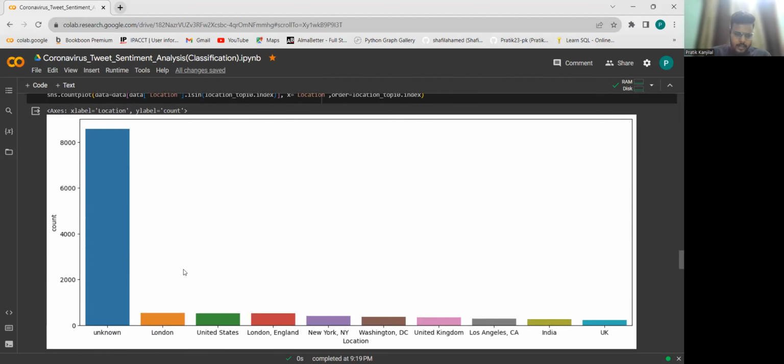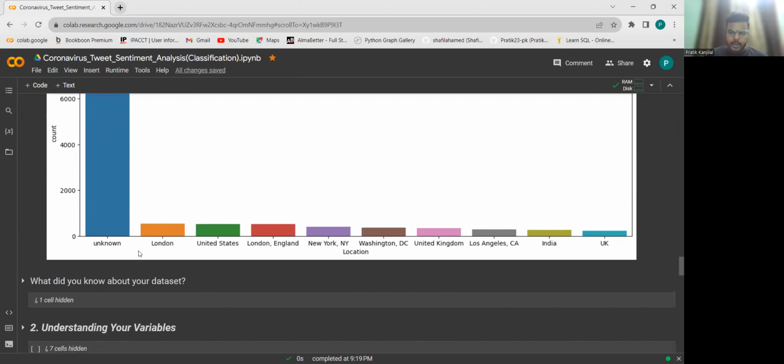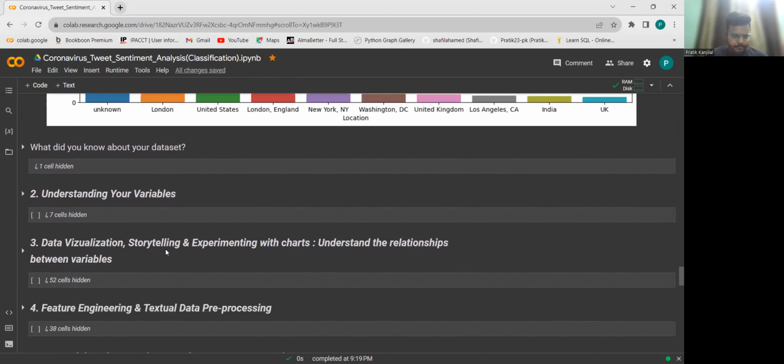Now, if we plot that, we see a very big bar for unknown tweets, followed by London and all those other places. We are going to compare other locations, excluding the unknown part, in our EDA activities.